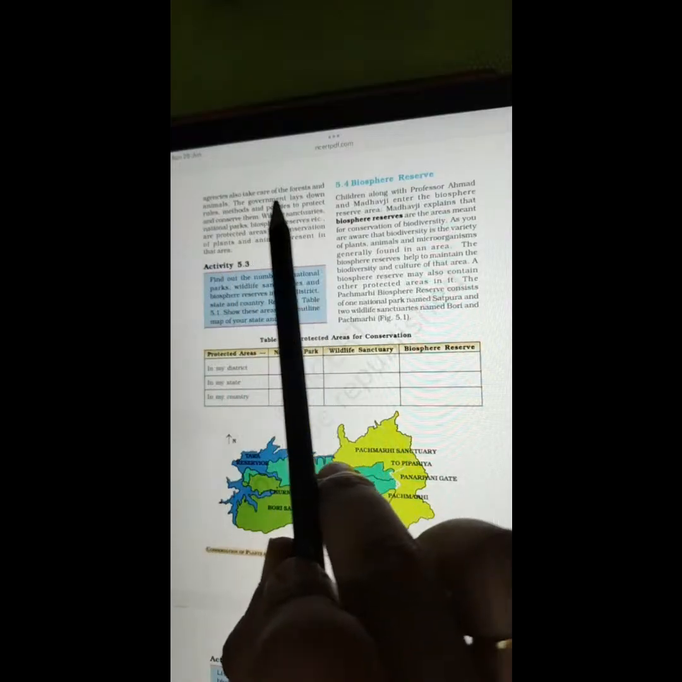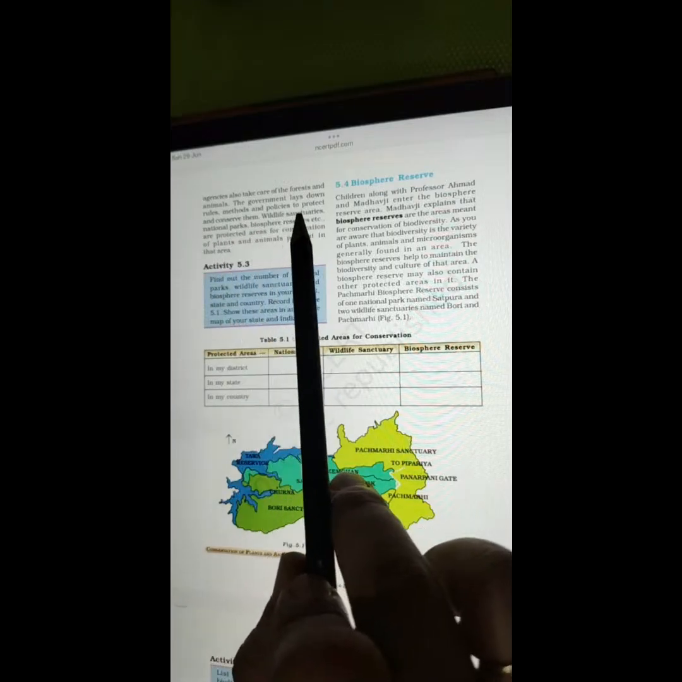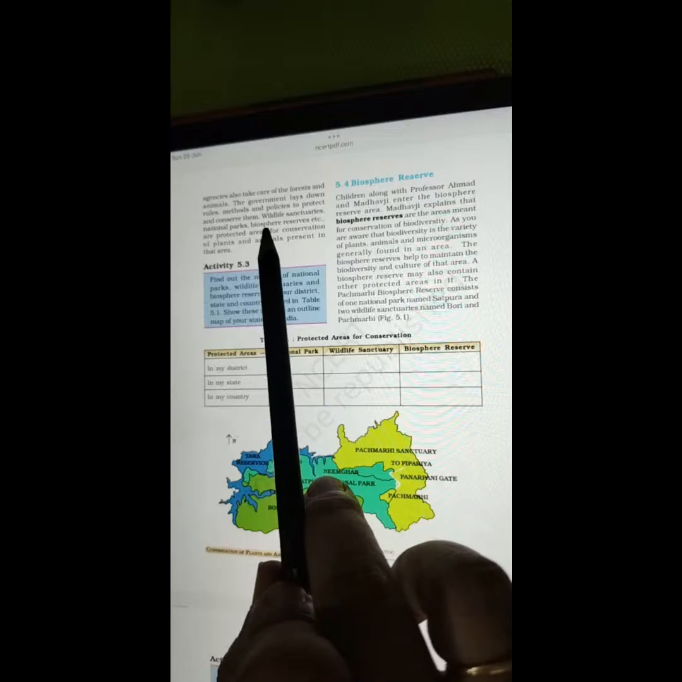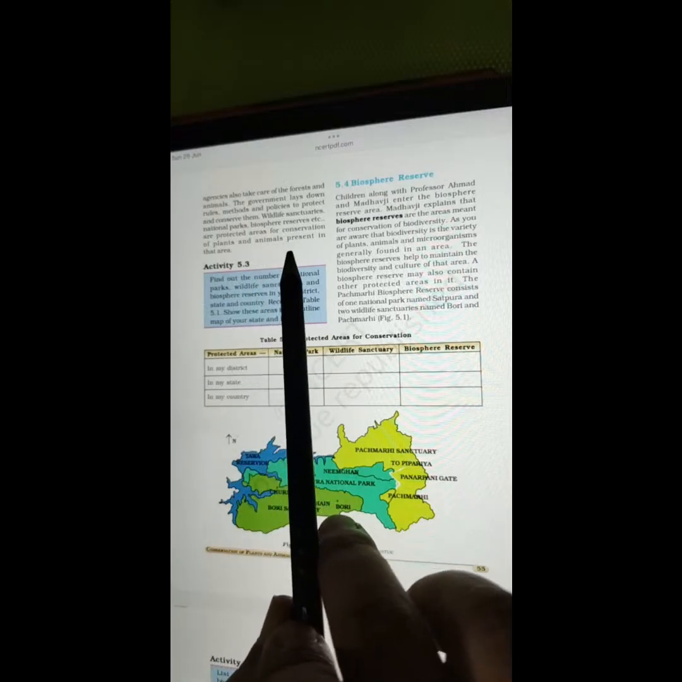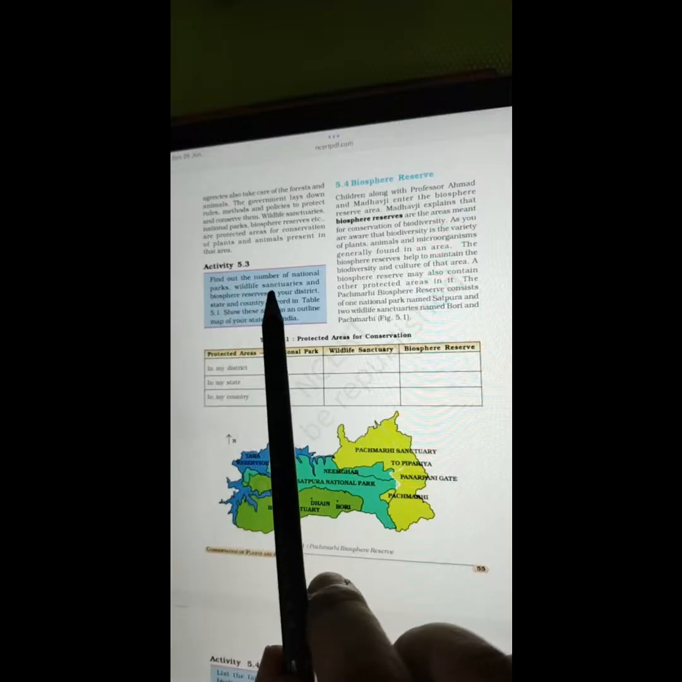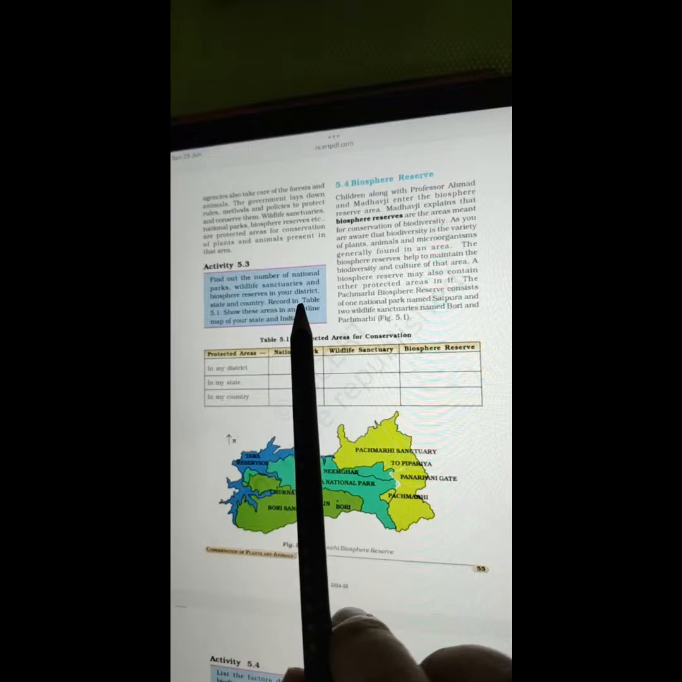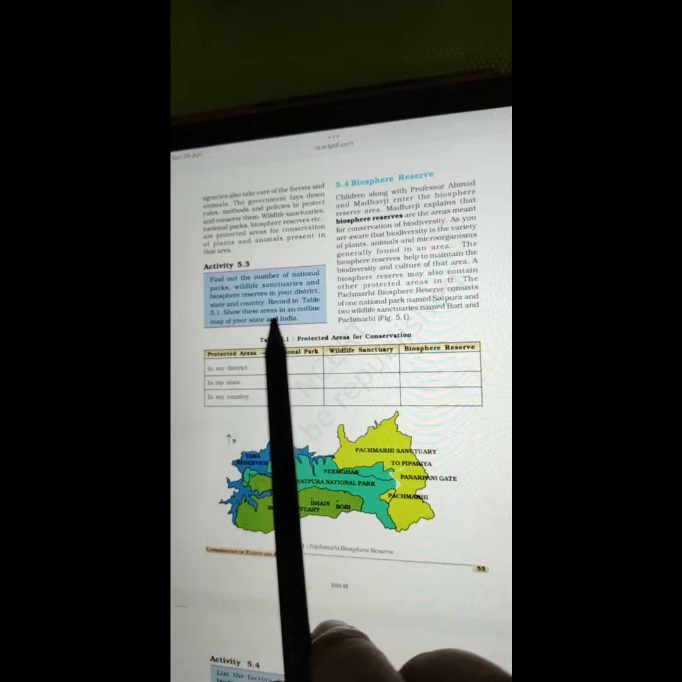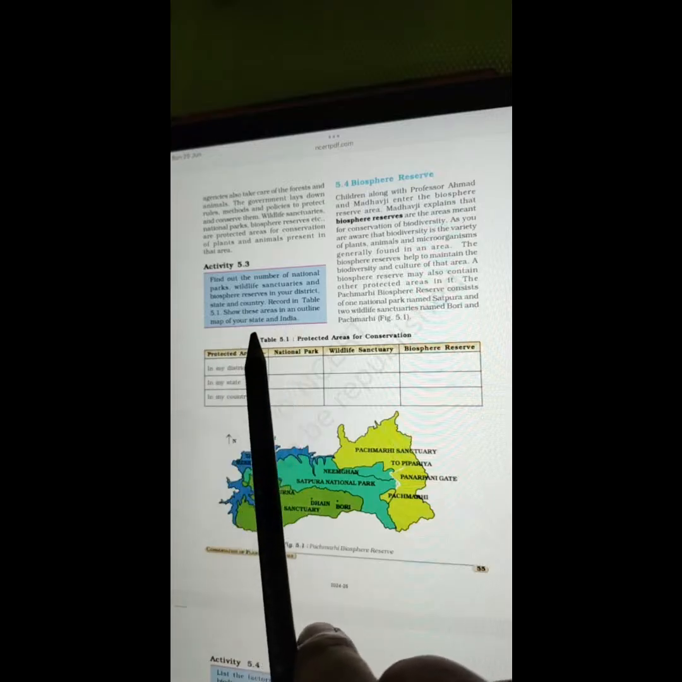Agencies also take care of the forest and animals. The government lays down rules, methods, and policies to protect and conserve them. Wildlife sanctuaries, national parks, biosphere reserves, etc., are protected areas for conservation of plants and animals present in that area. Activity 5.3: Find out the number of national parks, wildlife sanctuaries, and biosphere reserves in your district, state, and country. Record in Table 5.1. Show these areas in an outline map of your state and India.